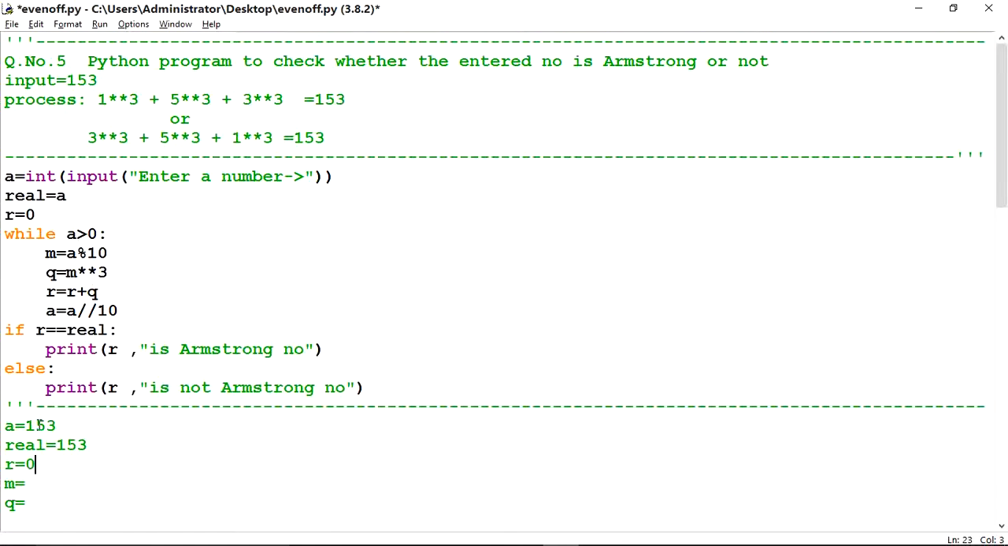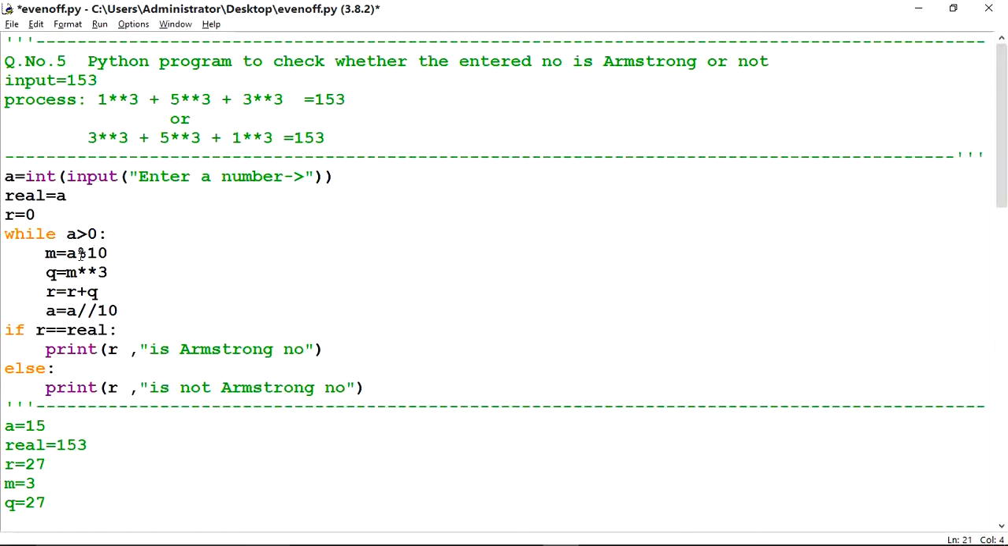A is greater than 0: yes, 153 is greater than 0, condition true. M = A mod 10, so the value of M will be 3. Q = M exponent 3, that is 3 raised to the power 3, which is 27, so 27 will come into Q. Then R = R plus Q: the value of R is 0 and Q is 27, so 27 plus 0 is 27, and it will store into R, overwriting the previous value. A = A divided by 10, that means 15 will come here. Then the loop is completed, and again it will check this condition.